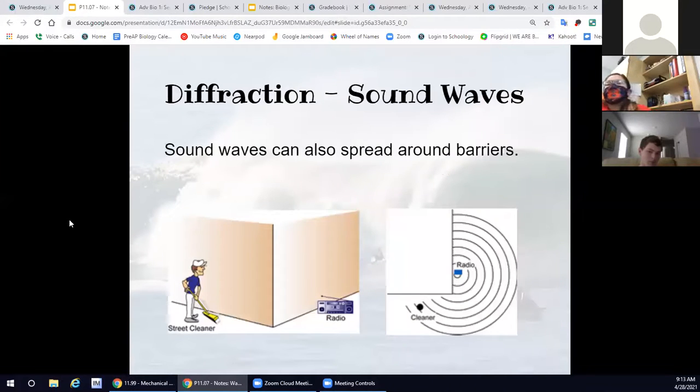Sound waves do this all the time. If you're listening to a radio in one room, you can often hear it in another room because the sound waves are traveling around the walls.